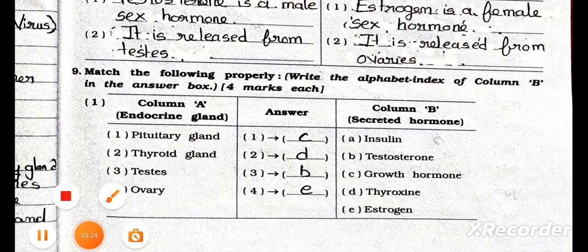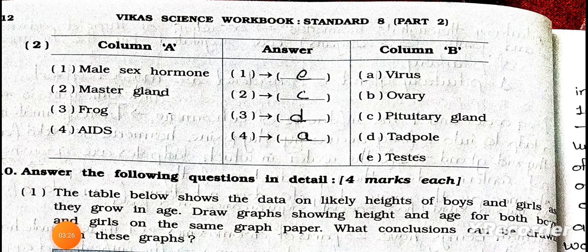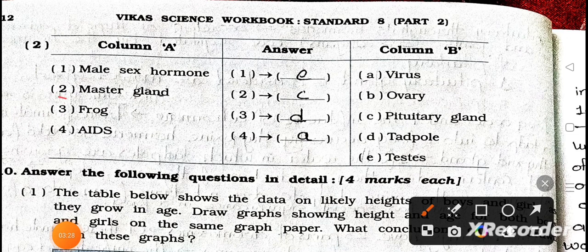Now see the next page. Column A: number 1, male sex hormones; number 2, master gland; number 3, frog; number 4, AIDS. And column B: A, virus; B, ovary; C, pituitary gland; D, tadpole; and E, testes. Number 1, male sex hormones match with the testes. Master gland matches with the pituitary gland. Frog matches with the tadpole and AIDS matches with the virus.